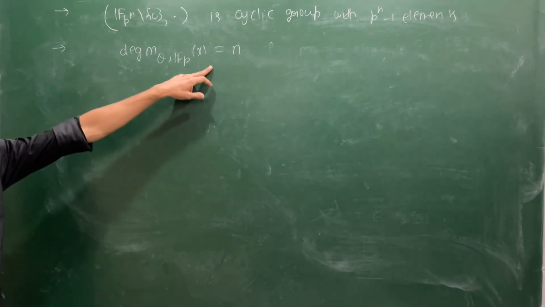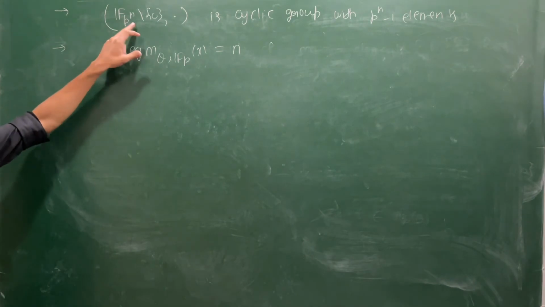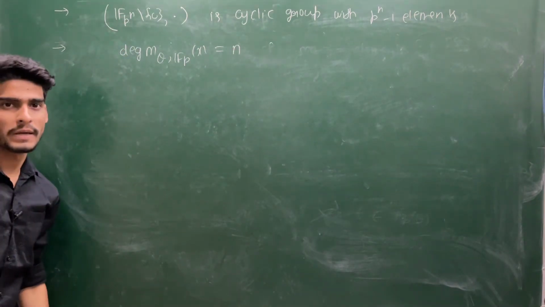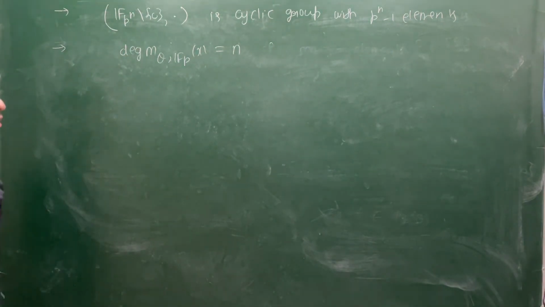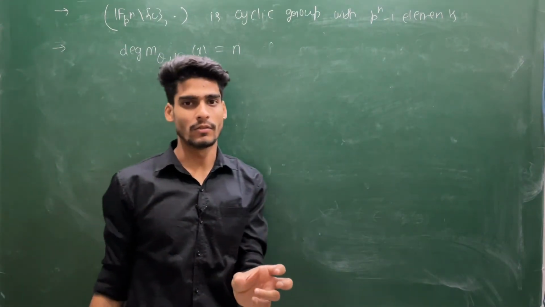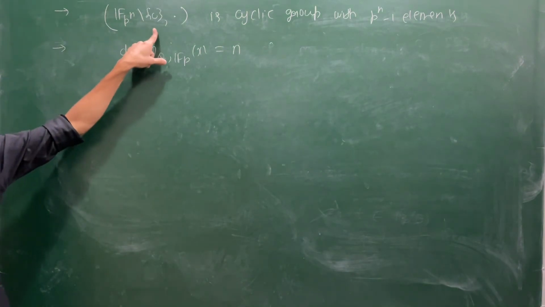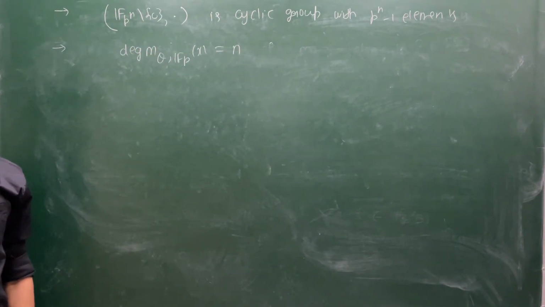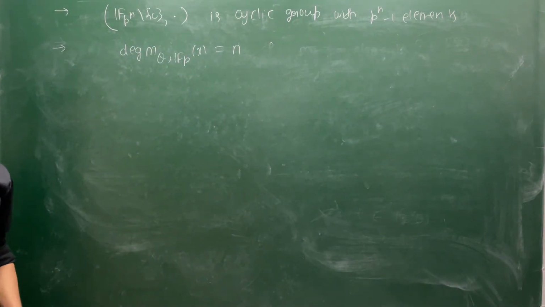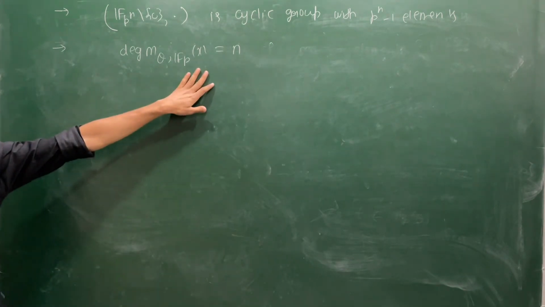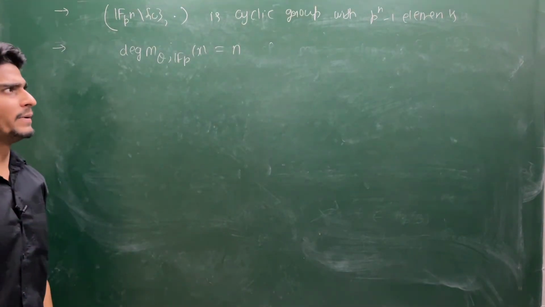So you are getting this thing, and you are getting that this Fpn is a simple extension of Fp. So you do not need to adjoin more than one element. You just adjoin the generator of your cyclic group Fpn minus 0. You have all the things in your hand. Now once you know this, let me ask you one question, and I will be discussing it in the next lecture.